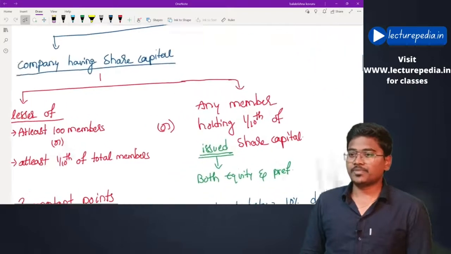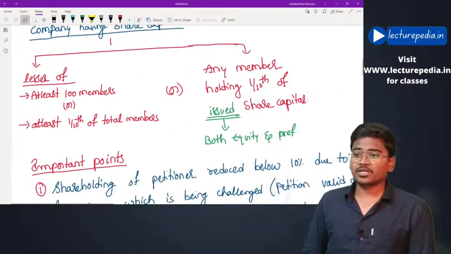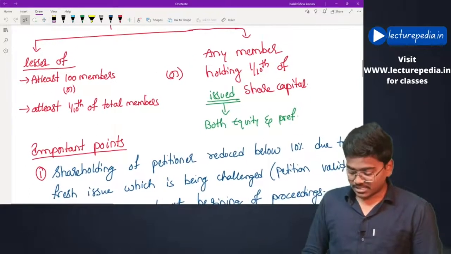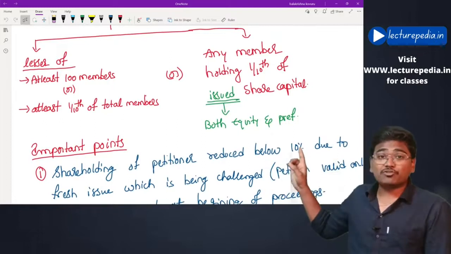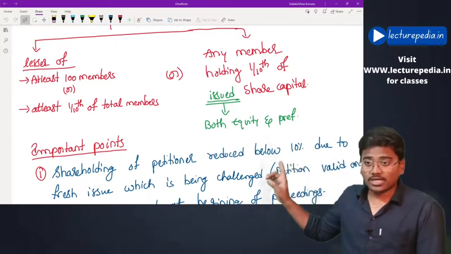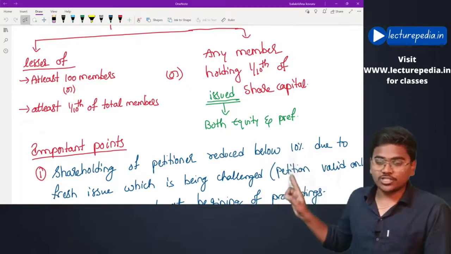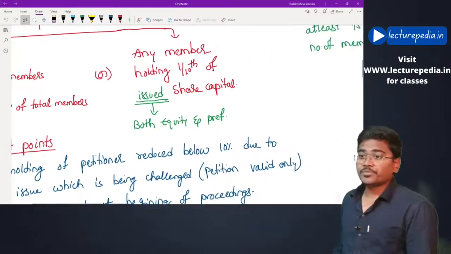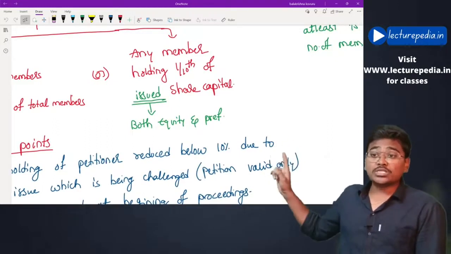Let us see. In the case of a company having share capital, the following members have the right to apply: the lower of at least 100 members or at least 1/10 of total members, or any member holding 1/10 of the issued share capital.